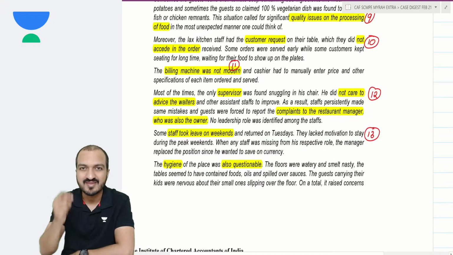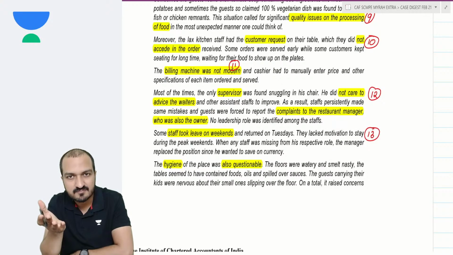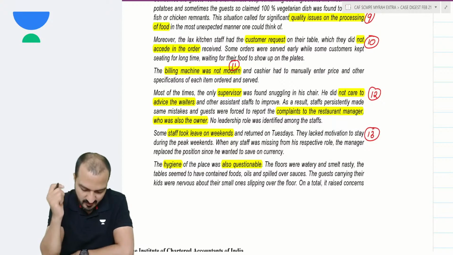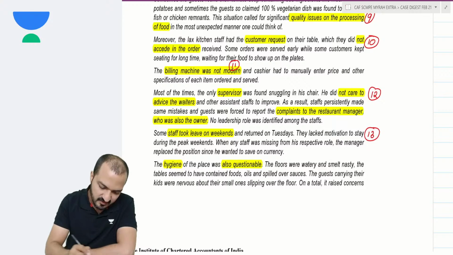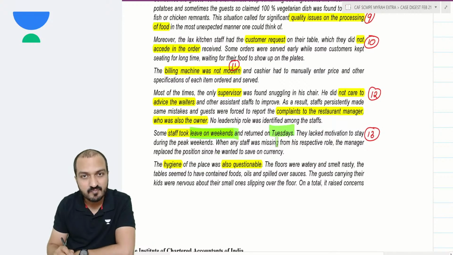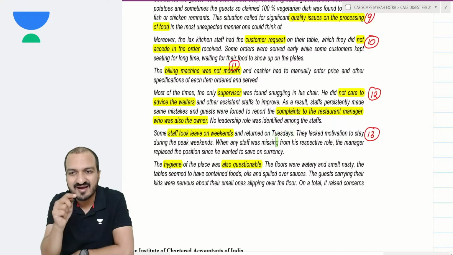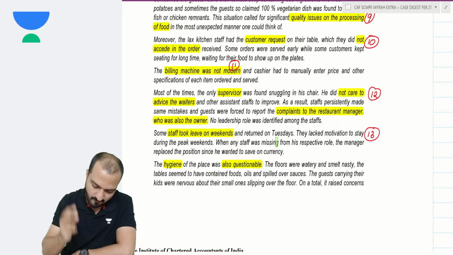Now, this is a big problem. Restaurant business mainly generates revenues during weekends. How can the staff take leave on weekends? Staff generally take leave on weekends and return on Tuesdays. So definitely because of that, you have a shortage of staff, and because of that, there is delay in the products. Okay?